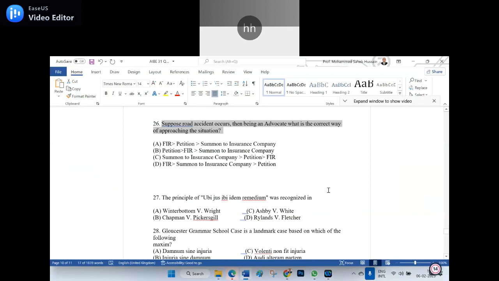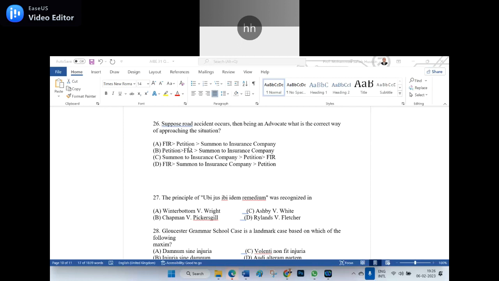Suppose a road accident occurs. Then, being an advocate, what is the correct way of approaching the situation? The options are FIR, petition, summons to the insurance company, in different orders. Do you know that there are 3 steps here? Did you observe the steps?